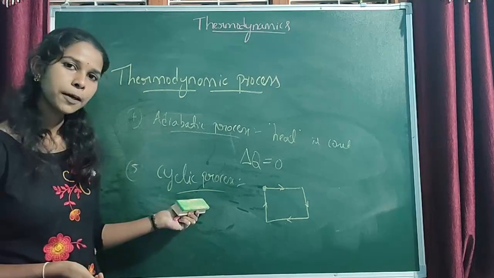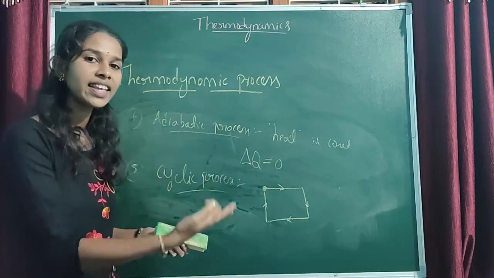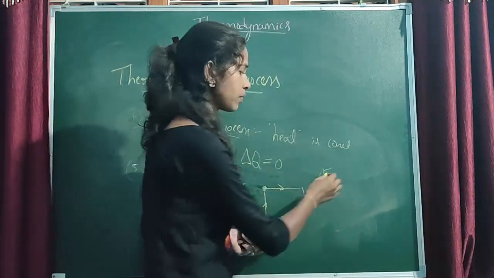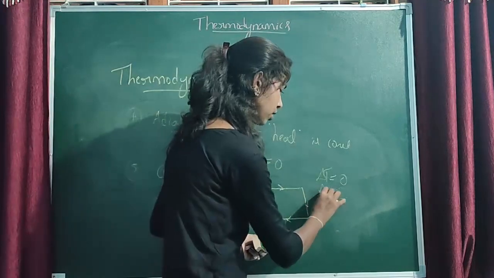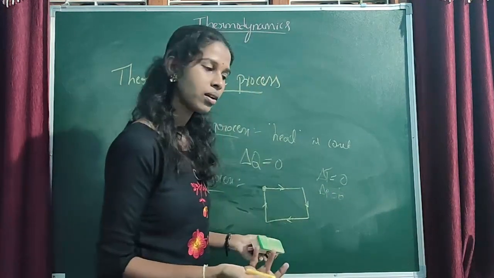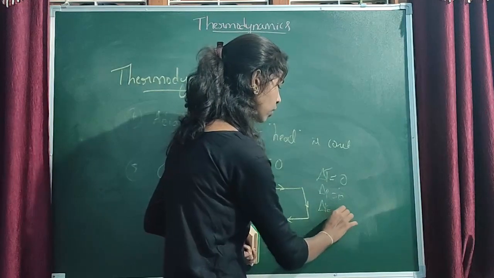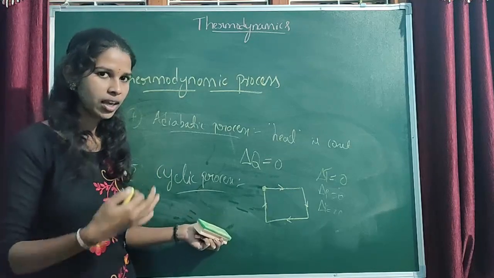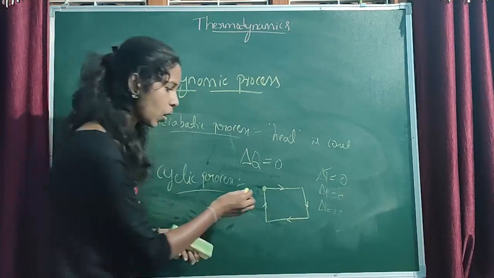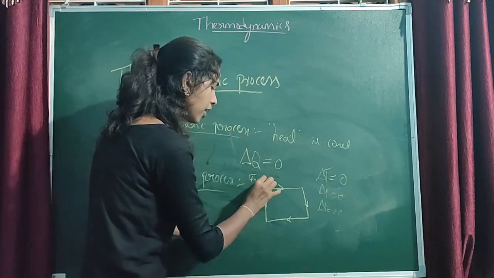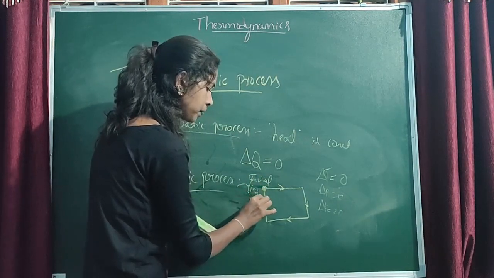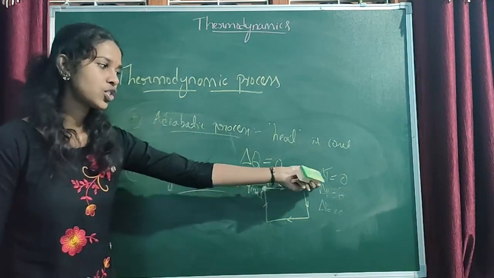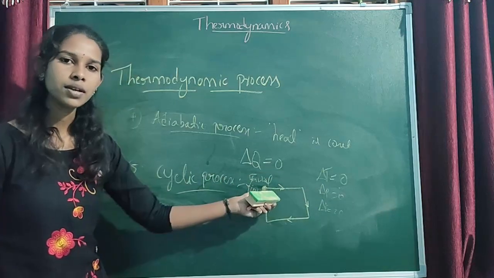In a cyclic process, the change in any state function is 0. For example, change in temperature, delta T, is 0. Change in pressure, delta P, is 0. Change in internal energy or any other energy is equal to 0. That means the change in any state variables will be 0, because the initial state and final state both are same.